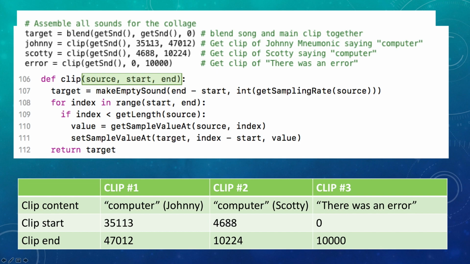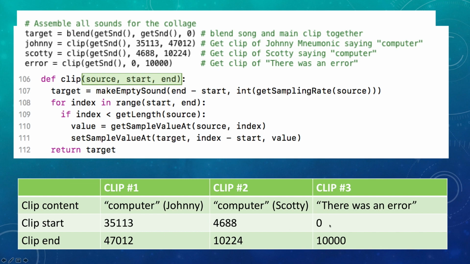Notice that these values that are being passed in come from the table that we created. The first number being passed in the second parameter location is the beginning of the sound clip of computer for Johnny and Scotty, and the beginning of there was an error for error.